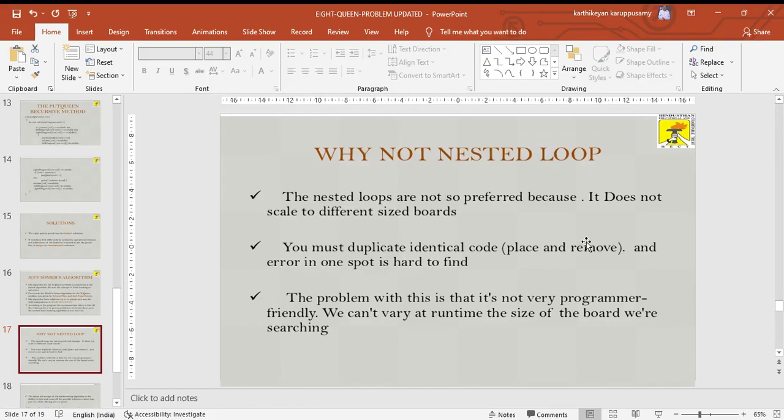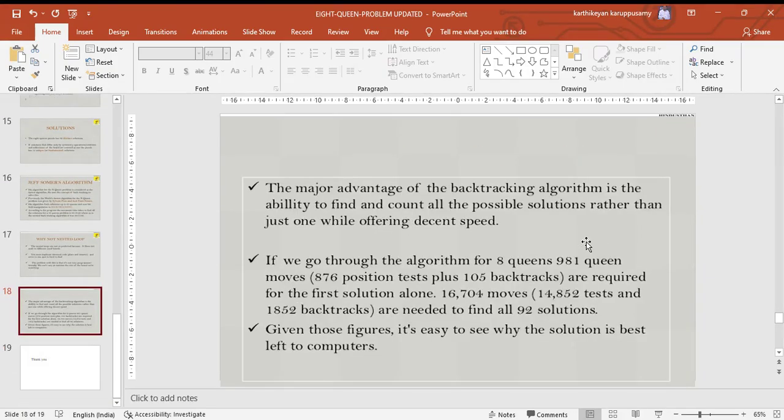Why do we need backtracking in a nested loop? With loops, it is not a repeatable process only. We have to identify the rows and the columns. The major advantage of our backtracking algorithm is the ability to find a minimal count and find the solution.